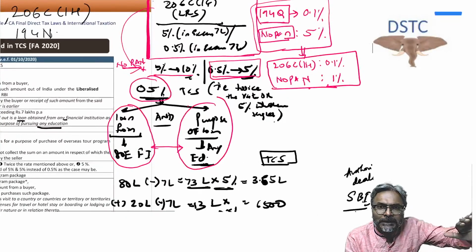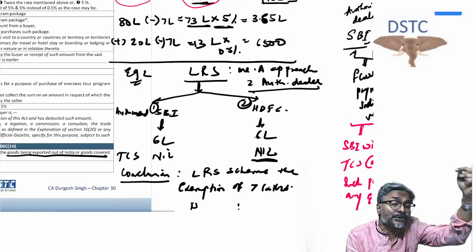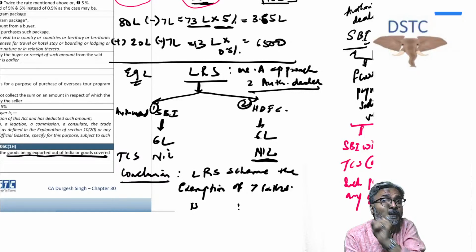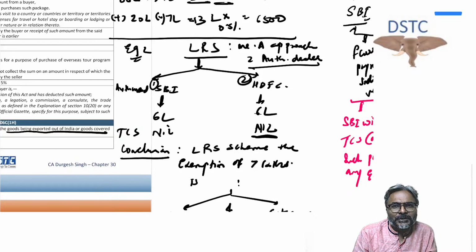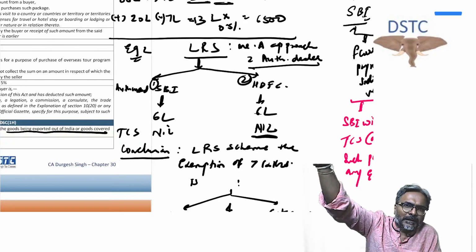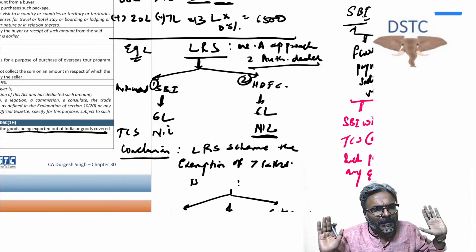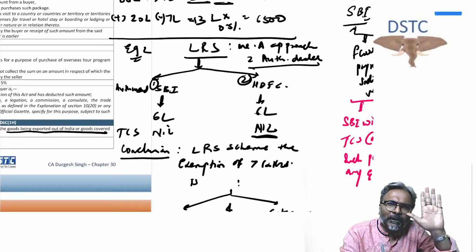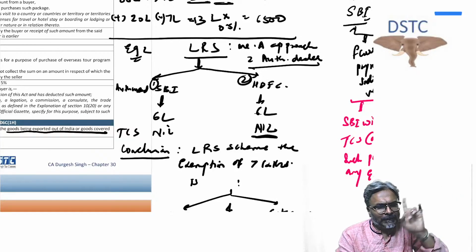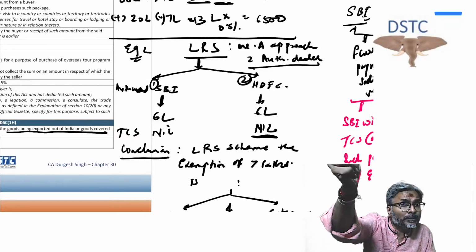So 0.5% on the basis of loan taken from a financial institution, and the purpose of loan is that of education. This is what will be considered. Now, if the purpose is something else, and the loan has been taken from someone other than a financial institution, in that particular case, 5% TCS rate will be applicable. So for 0.5%, these two conditions should be there.